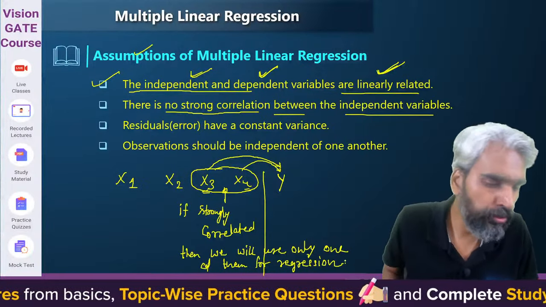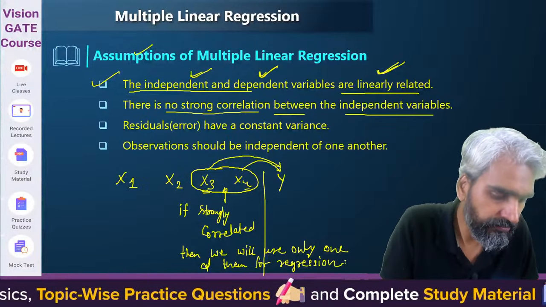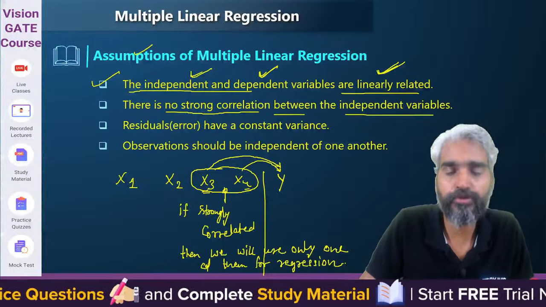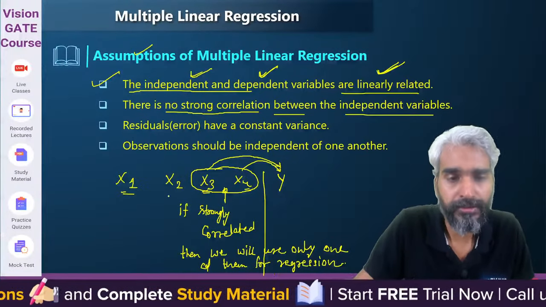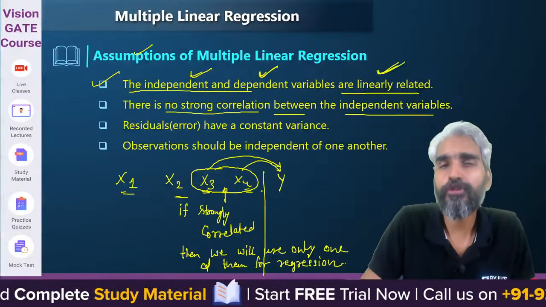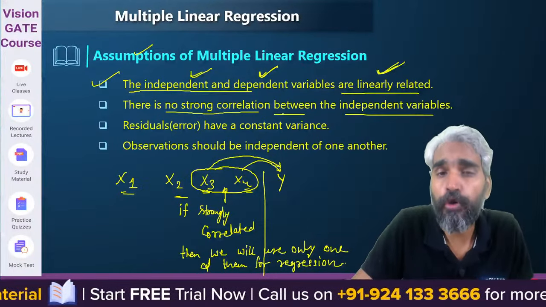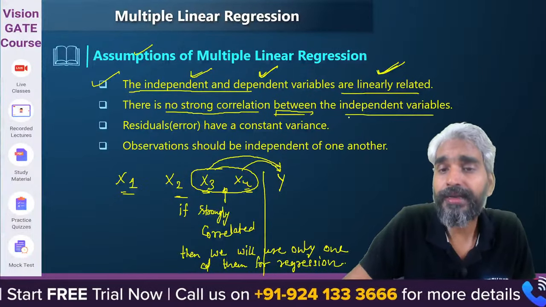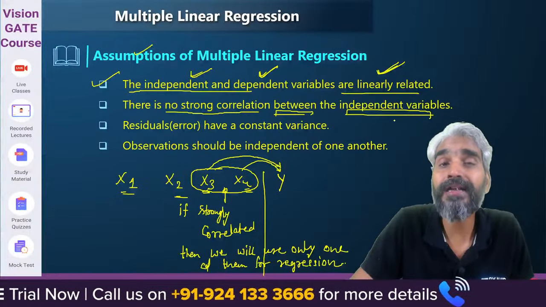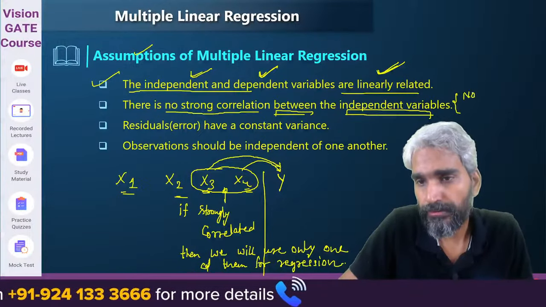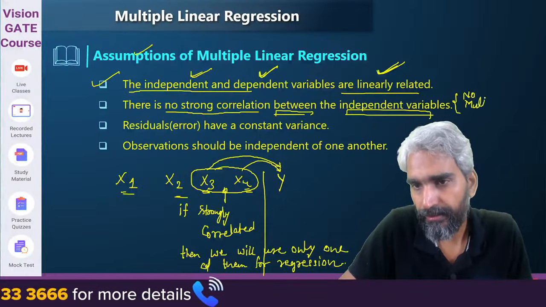So x3 and x4 should not be correlated, right? So no strong correlation should hold between independent variables. It is known as multicollinearity.